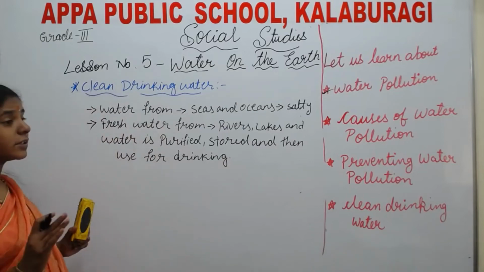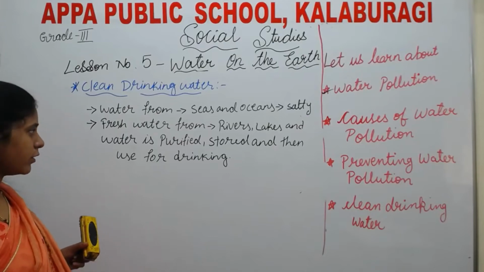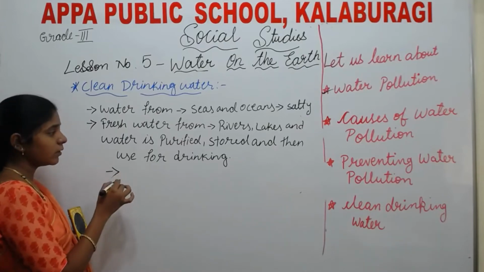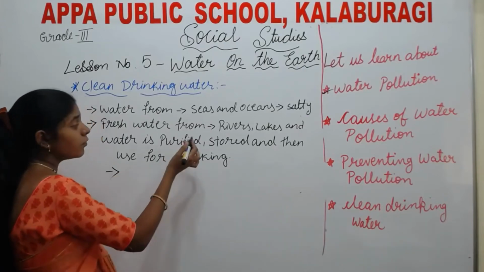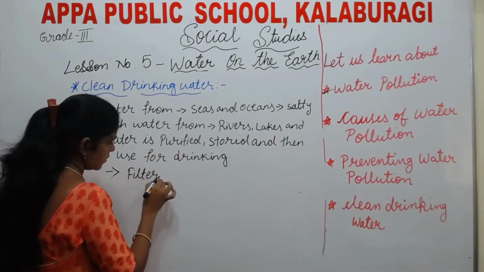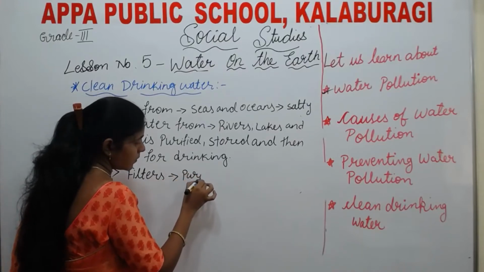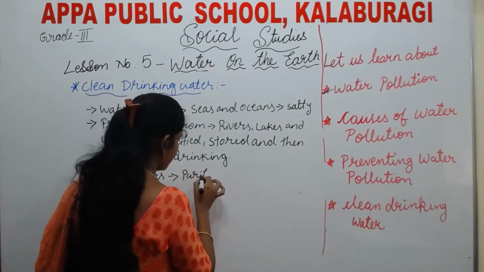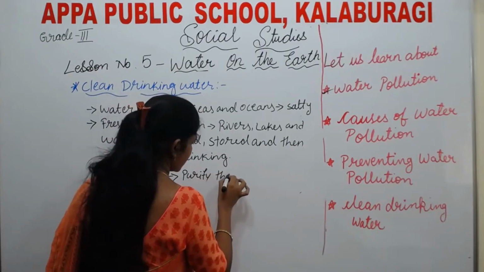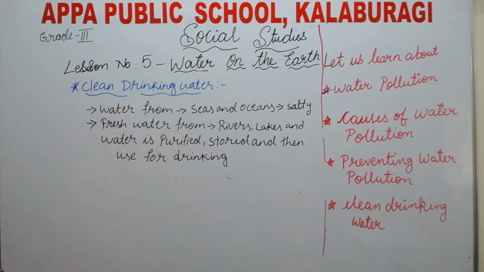And filters are used. Why do we use a filter? To purify the water. See here, first we learn this one.